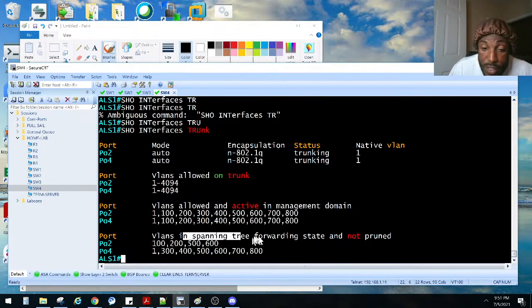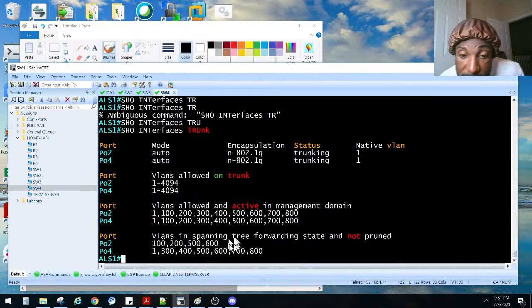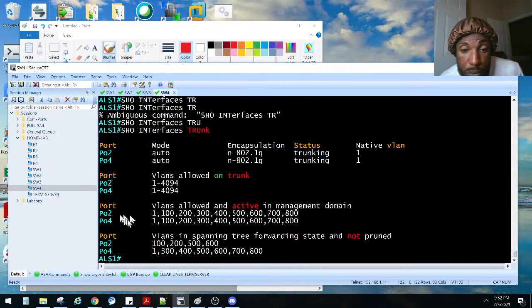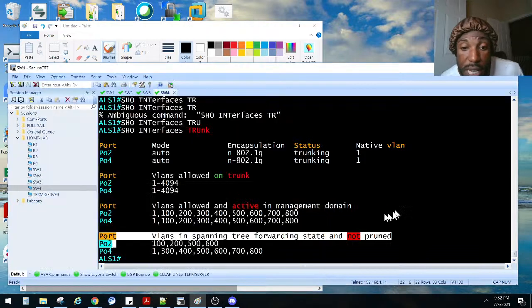So you see, sometimes you don't know which one is supposed to be blocking or not until you run these show commands for spanning tree. You'll figure out why 700 and 800 are not forwarding on port channel 2. On port channel 2 right here, 700 and 800 are being blocked and not coming across these ports. Or is that port channel 3? No, it's port channel 2. This right here is port channel 2, and I believe this is 4 right there, if I'm not mistaken.